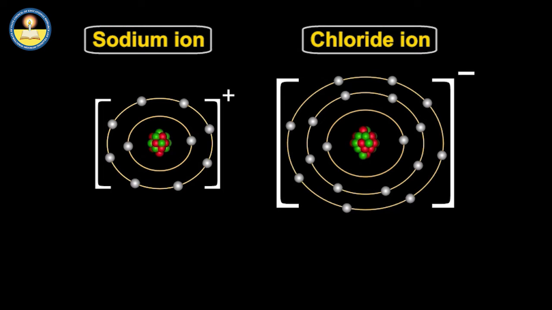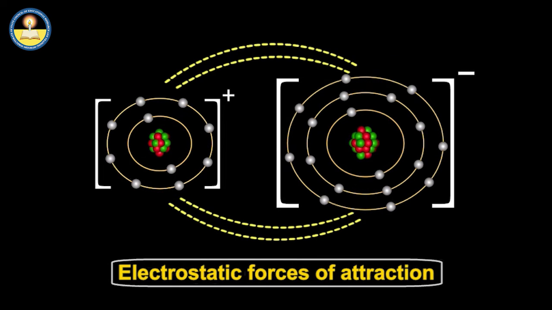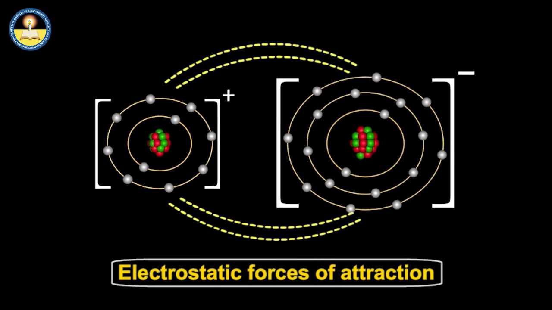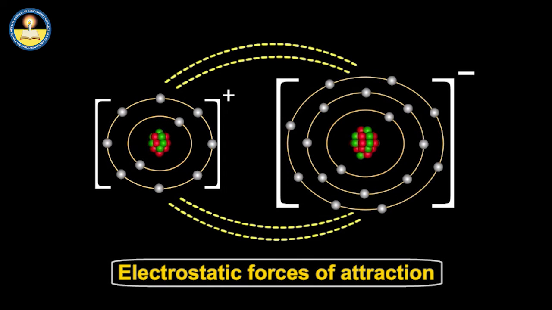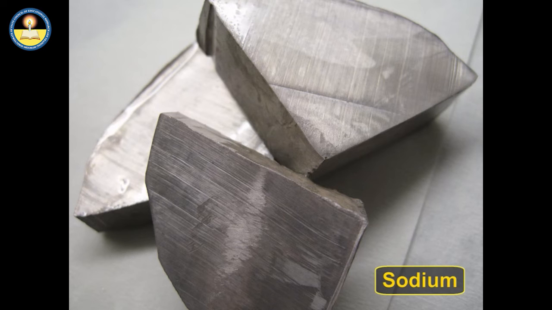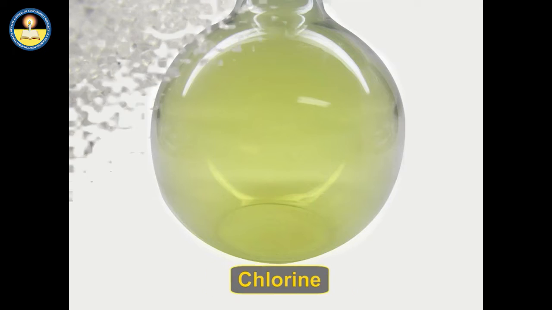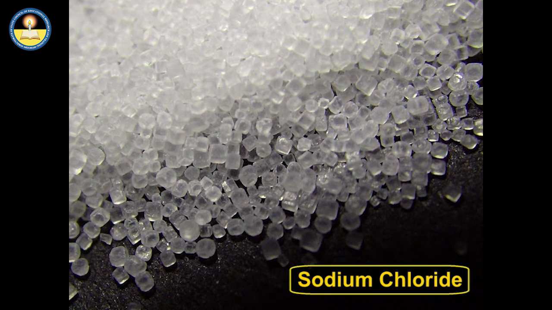The product, sodium chloride, which is formed due to the electrostatic forces of attraction between oppositely charged ions, sodium and chloride, has no resemblance with the reactants sodium or chlorine. Sodium is highly reactive and chlorine is a highly pungent smelling gas. Sodium chloride is neither metallic nor pungent.